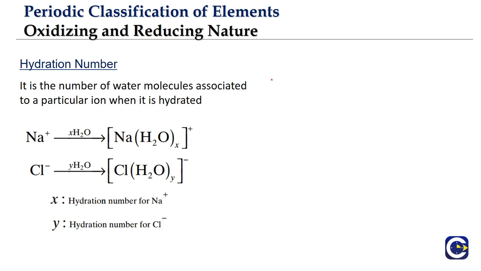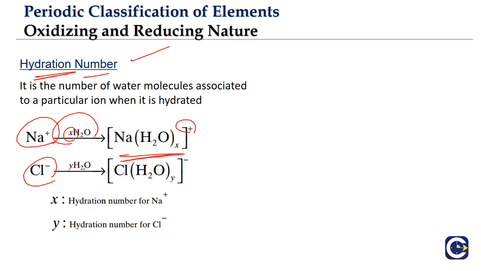Now along with hydration radius we also have one more property called hydration number. What is hydration number? If you look at Na+, let's say it is surrounded by X number of water molecules. Think of a representation like this: Na, which is surrounded by X number of H2O. Overall, what is the charge? It is plus. Similarly, Cl surrounded by Y number of water molecules. What will be the representation? Cl, H2O, Y times, overall minus.